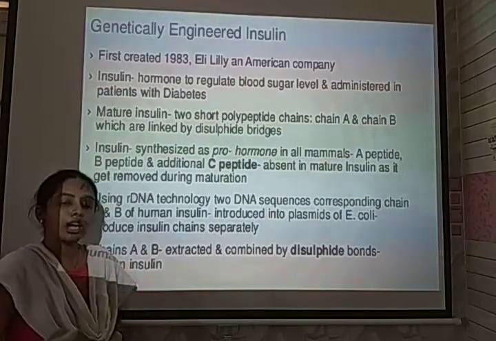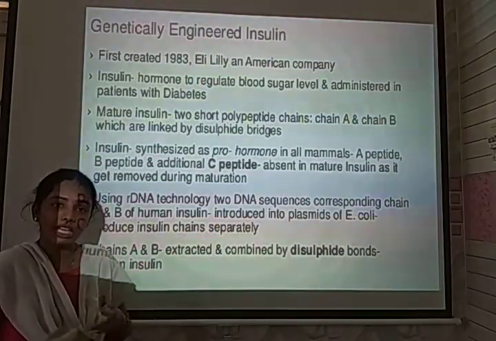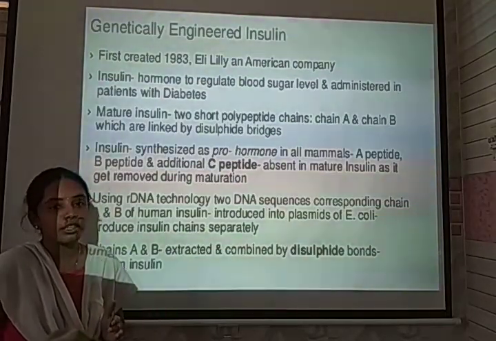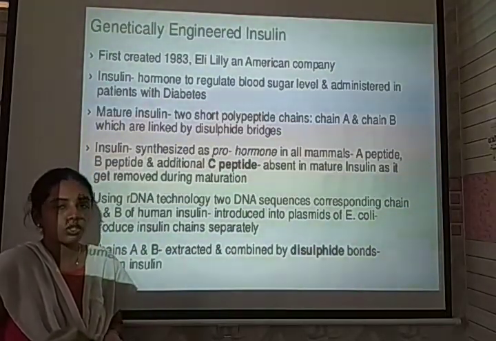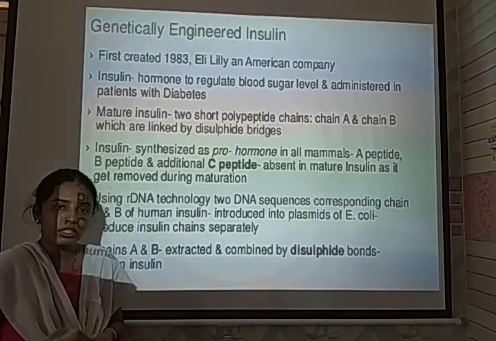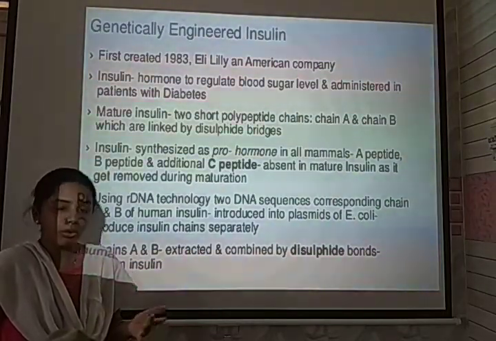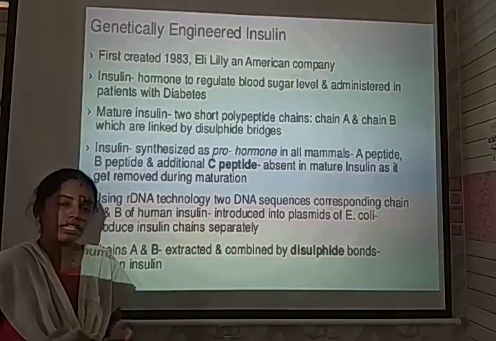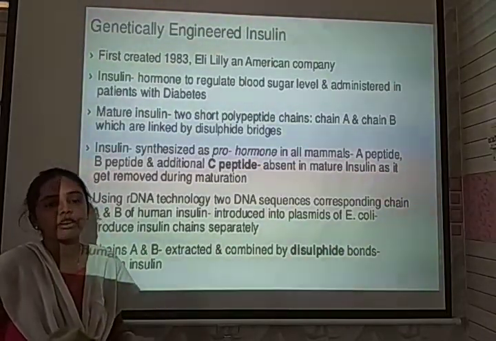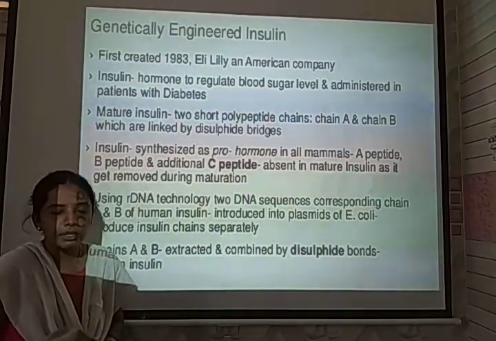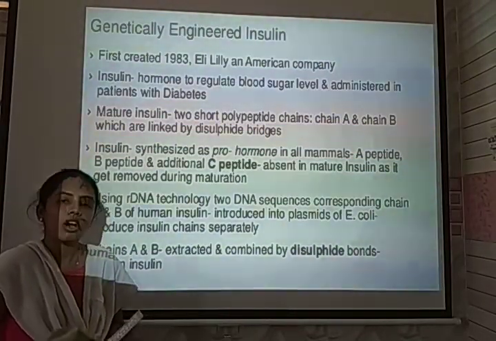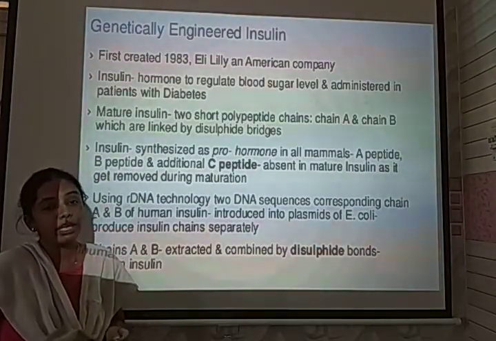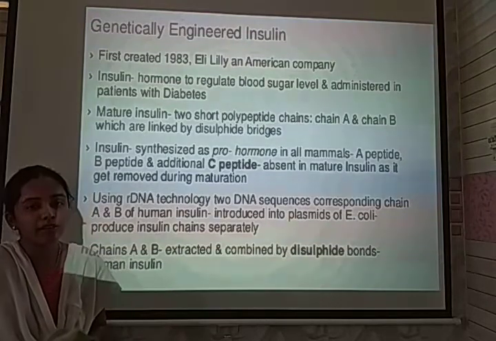So where the gene, by the help of restriction enzyme, had been cleaved, with the help of plasmid, both together they have been joined by the process of incorporation, microinjection or biolistic, usually incorporation, biolistic or electroporation. Among these, electroporation is the best technique that is helpful for the induction of our plasmid, consisting of the insulin desired gene, into the E. coli bacteria. By the help of replica plating technique, it has been multiplied many times.